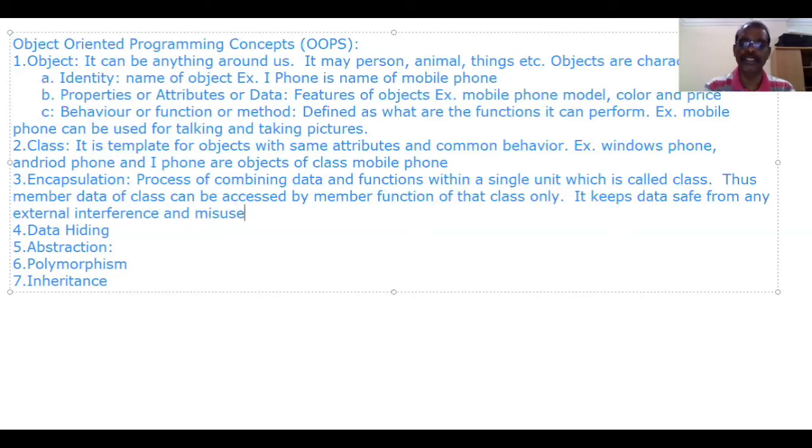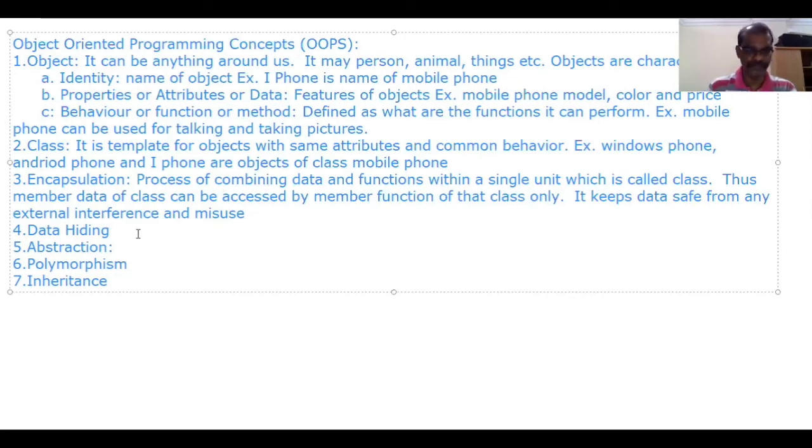We are having one class, and that class has a certain set of data and functions. These member data of that class can be accessible only by member functions of that class. That is called encapsulation. So it keeps data safe from any external interference and misuse. That is the usage of encapsulation.